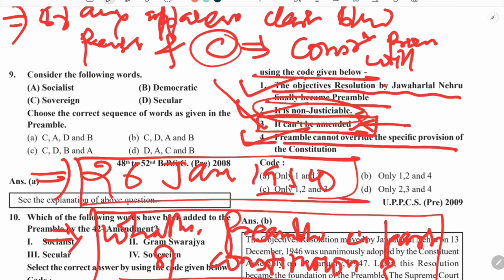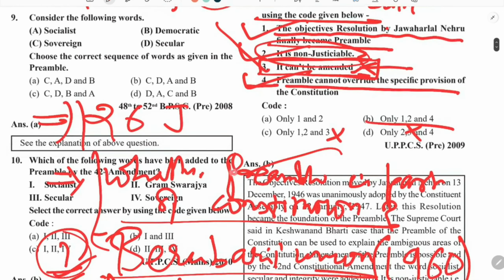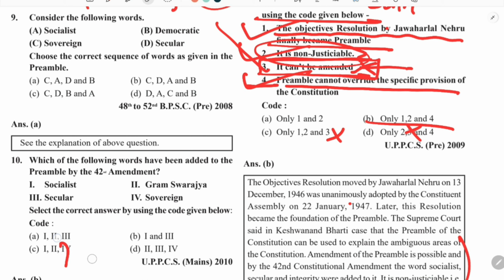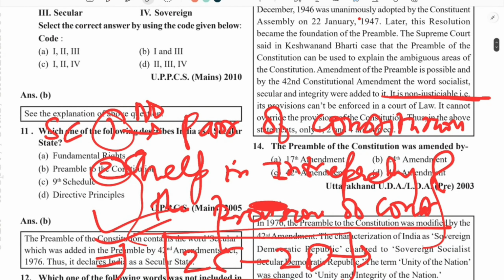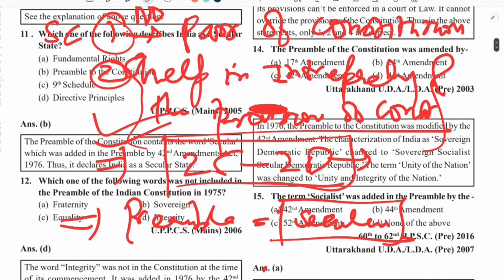This statement is wrong. So we can in this way take out the answer. Statement 3, I told you that it is incorrect. It can be amended. This is also incorrect. So 1 and 4, so B is the right answer. So this much is enough regarding the preamble. You have to remember the various verdicts given in the two cases. I told you that first was the Berubari Union case and second was the Kesavananda Bharati case. And I told you one amendment was also there with regard to the preamble, where 3 words were added. So you have to remember that also.